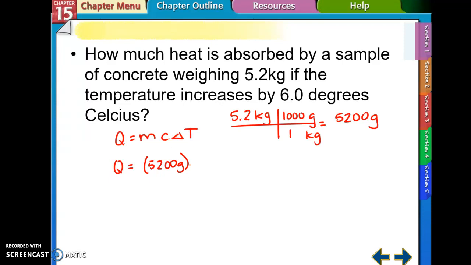Specific heat for concrete, I'm going to look up on my thermochemistry reference sheet. Concrete is 0.84. So I use that as my specific heat, joules divided by grams times degrees Celsius. And my temperature change is 6 degrees Celsius. So I'm going to multiply that, 5,200 times 0.84 times 6, and my answer is 26,208 joules. That's how you do the Q equation.